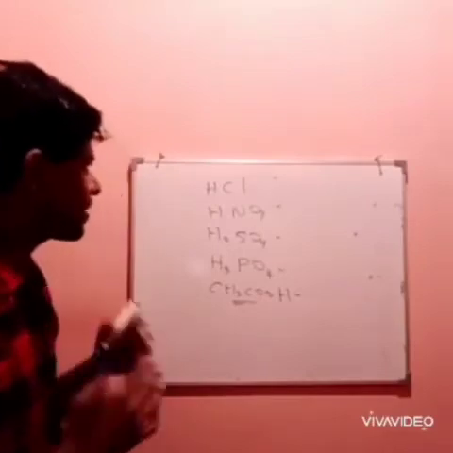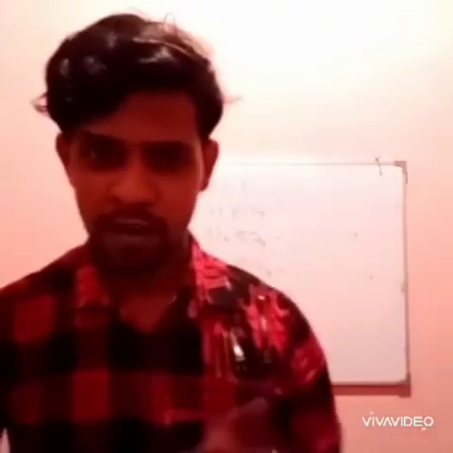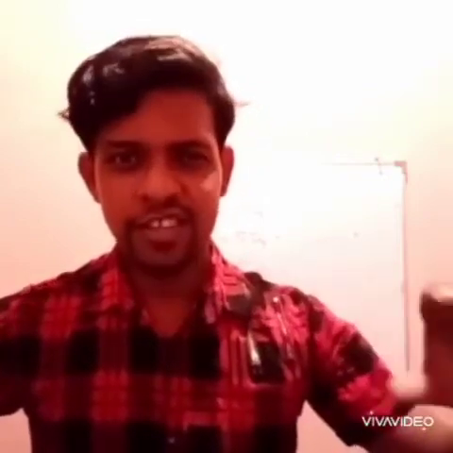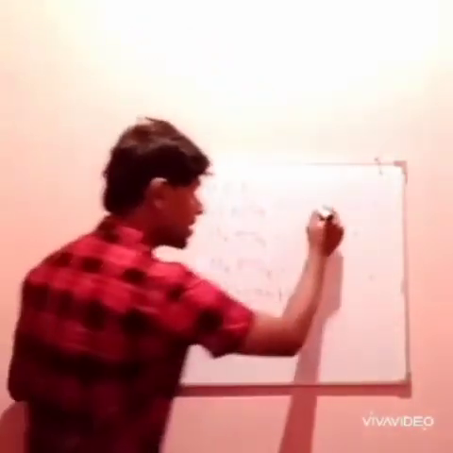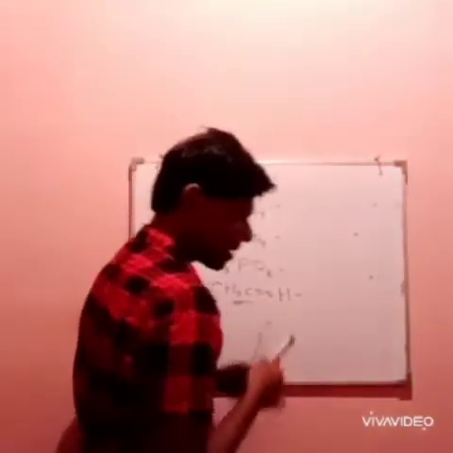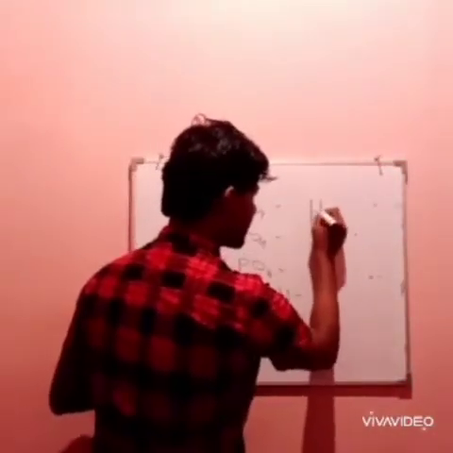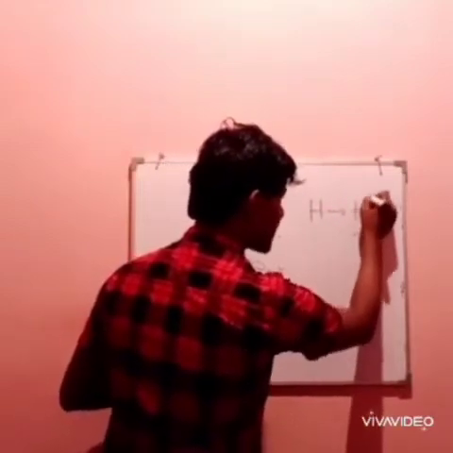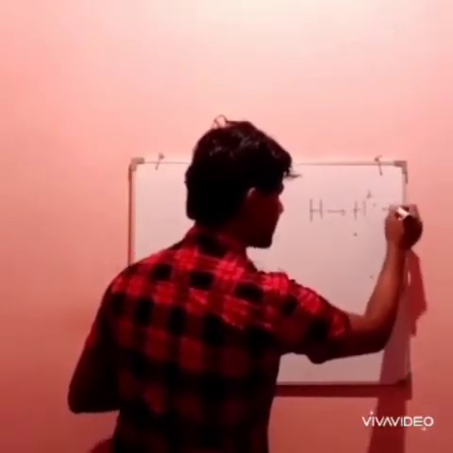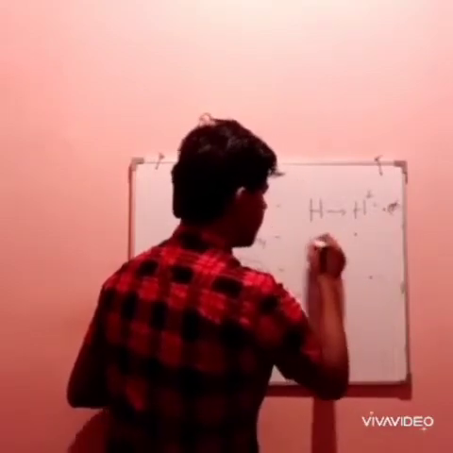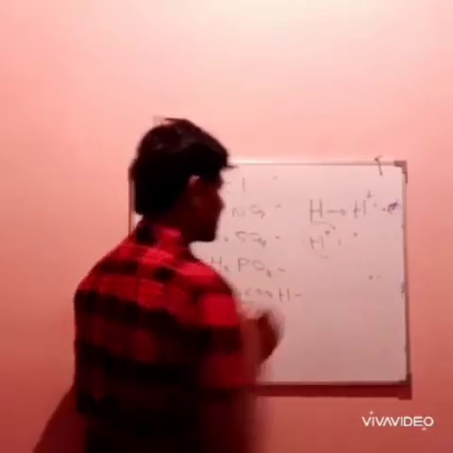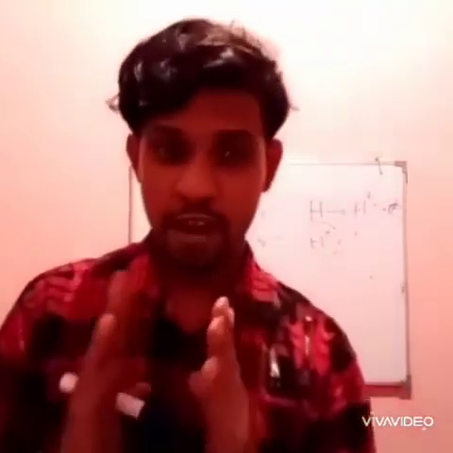So these acids have certain common features. What is that common feature? That common feature is they can release H plus ions. What is an H plus ion? Hydrogen. And think about that hydrogen. Hydrogen can become hydrogen plus and an electron. So this phenomenon has already been done. So releasing H plus ion is the thing that is known as an acid. Anything that can release H plus ions in a medium, an aqueous medium, is an acid.